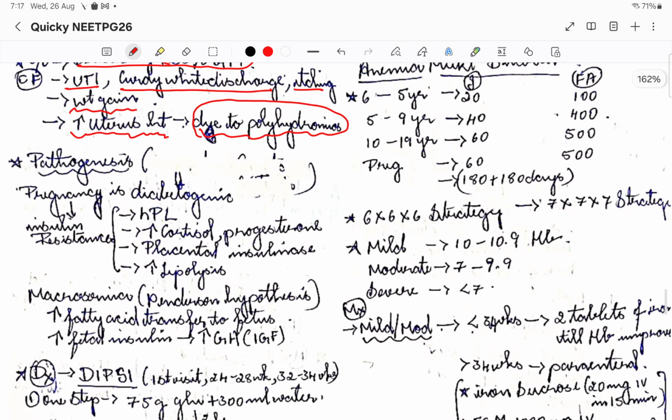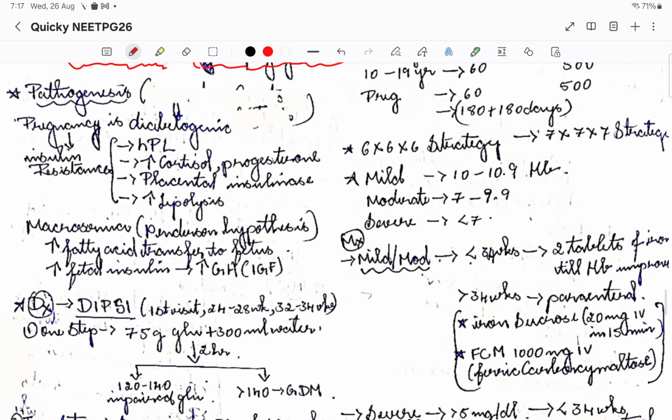Coming to pathogenesis, basically why pregnancy is diabetogenic, I told you right in the beginning itself: physiologically, insulin resistance will always be there. The reason it develops is that human placental lactogen, increased cortisol, progesterone, placental insulinase, and increased lipolysis all contribute to insulin resistance.